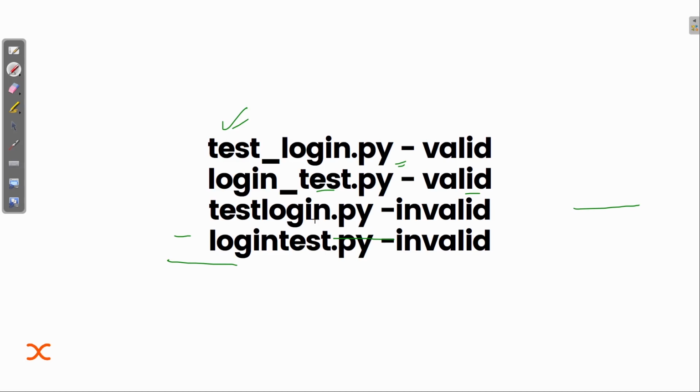Invalid is test login. What we are doing, it will be taken as one name, okay. There is no separator or separation here. So you should have something like an underscore to actually tell the interpreter that this keyword is actually for a test case, or you can say the test code, okay. It signifies that. So I guess that is clear.